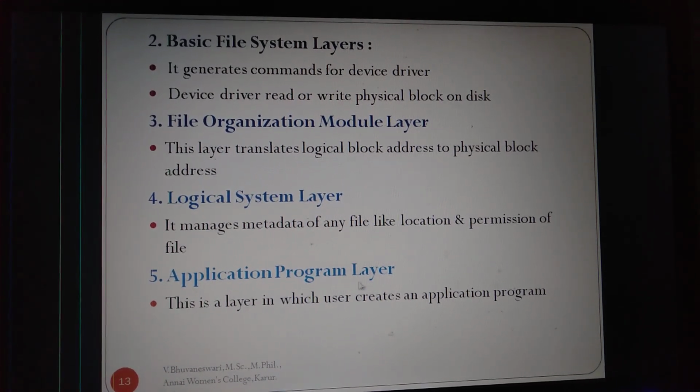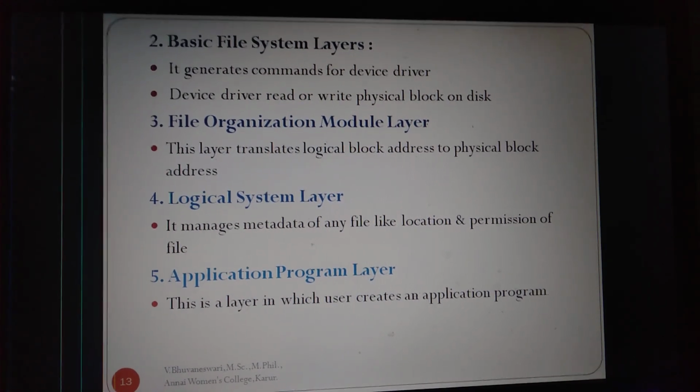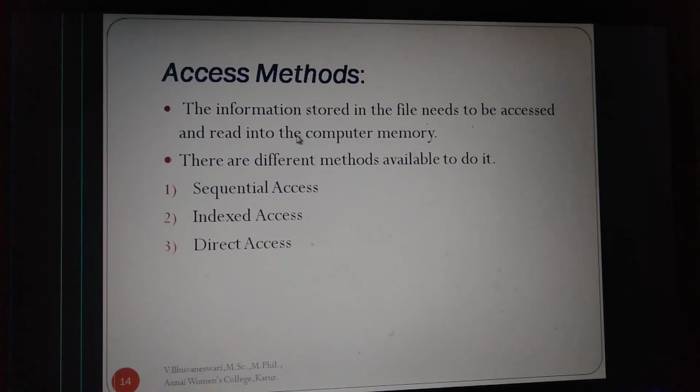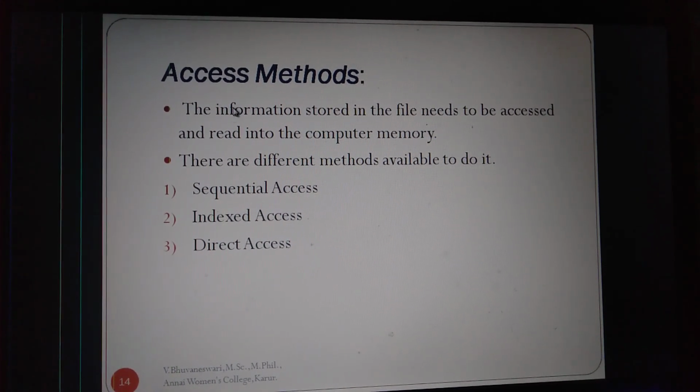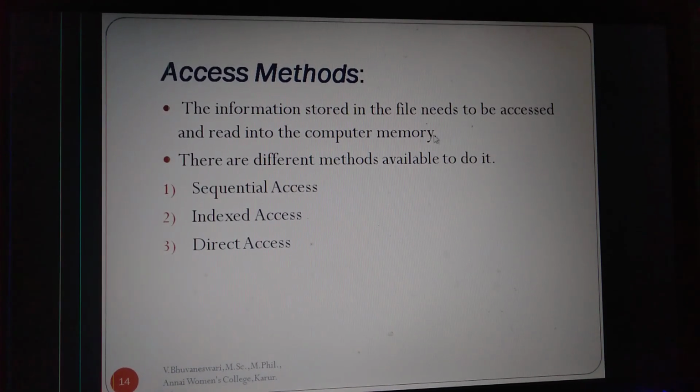Application program layer, this layer is used to create an application program. Then next one is access methods. That access methods, the information stored in our file needs to be accessed to read into the computer memory.